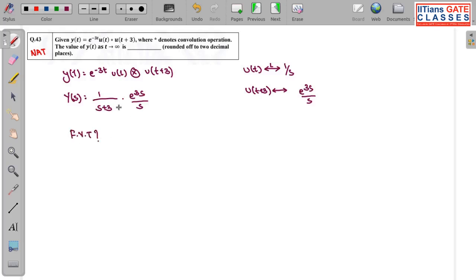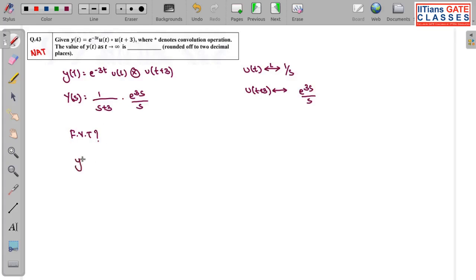Why? Because this system is stable. You can see Y(s), it has all the poles in the left half of S plane. And another hint I can give, they wouldn't have asked you if this value was not finite, they wouldn't have asked you for NAT, means you cannot enter an undefined value. So this is actually for a defined value, so you can directly apply final value theorem.